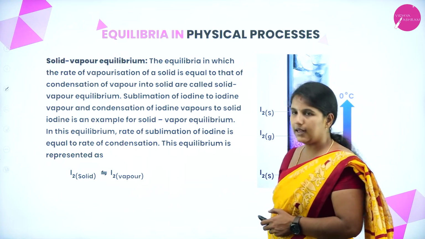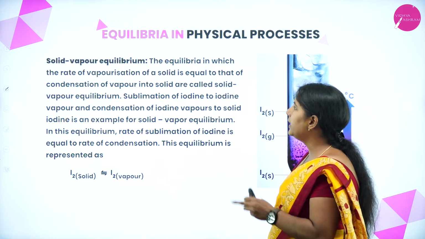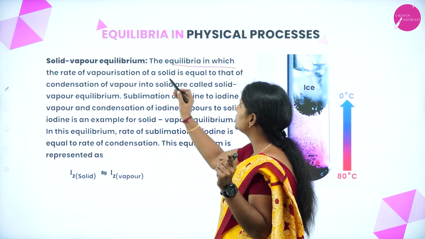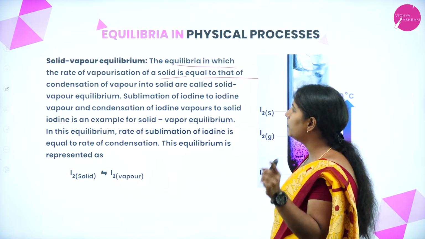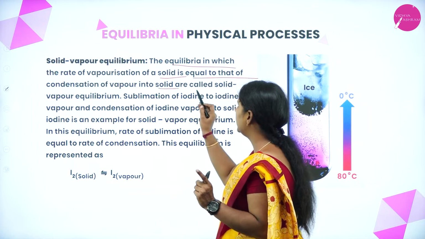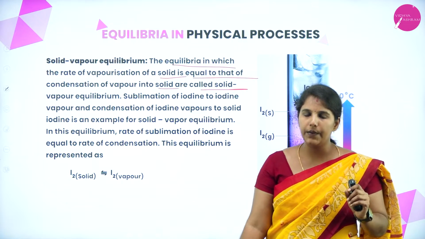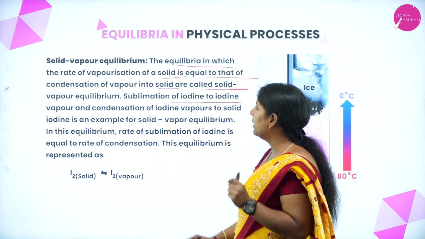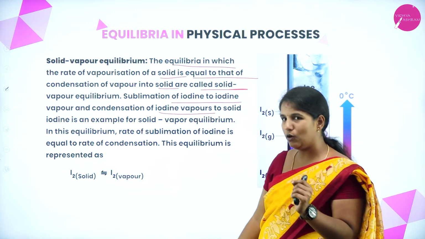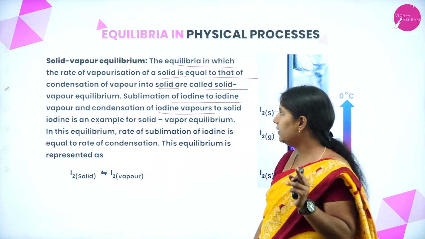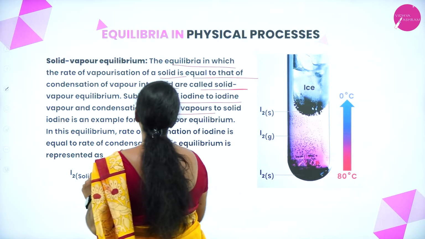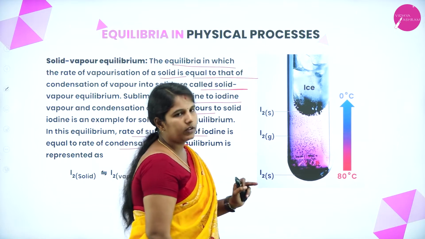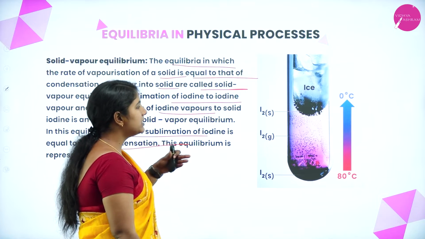We have one more type, the last one, that is solid-vapor equilibrium. The equilibrium in which the rate of evaporation of the solid is equal to the rate of condensation of the vapor into the solid is known as solid-vapor equilibrium. The sublimation of iodine to iodine vapor and condensation of iodine vapor to iodine is the best example of solid-vapor equilibrium. In this equilibrium, the rate of sublimation of the iodine is equal to the rate of condensation of the iodine vapors. You can see with this diagram.